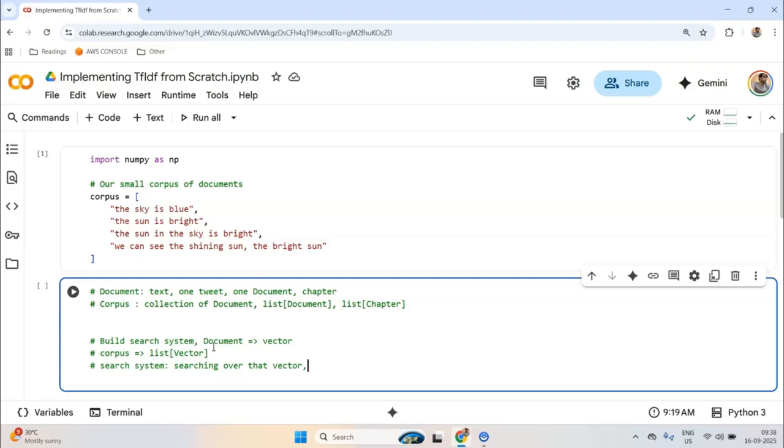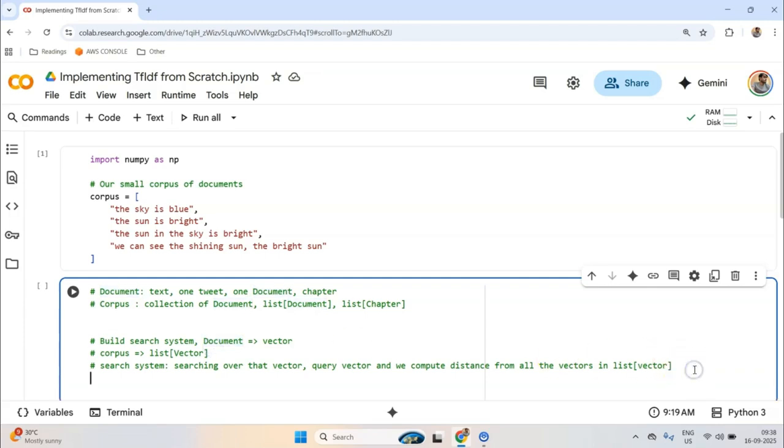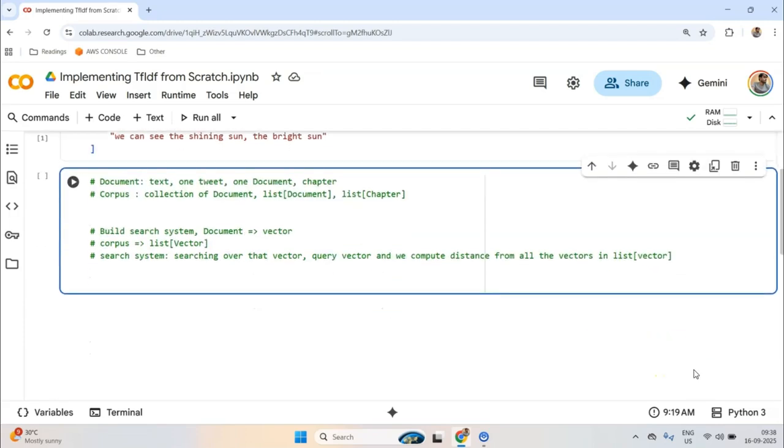We take a query vector, and we compute the distance from all the vectors in the list of vectors. I'm typing this out, but you can speed up this video. I hope so, because I want to clear out these confusions, so that once we start into the coding aspect, everything becomes clear and nobody is left behind.